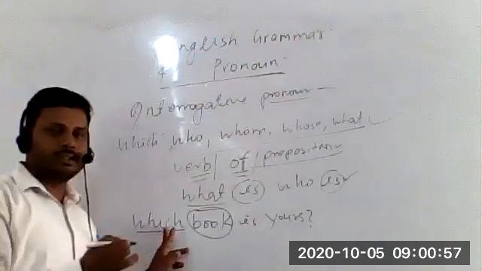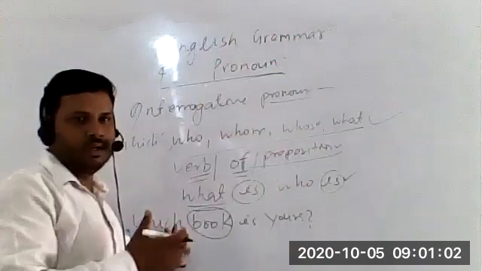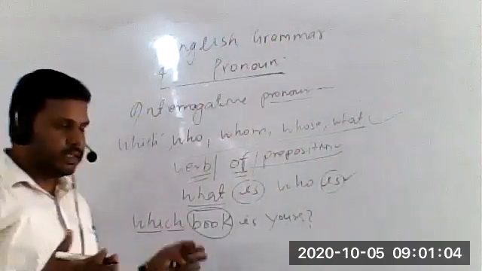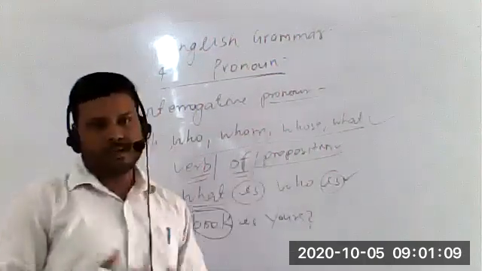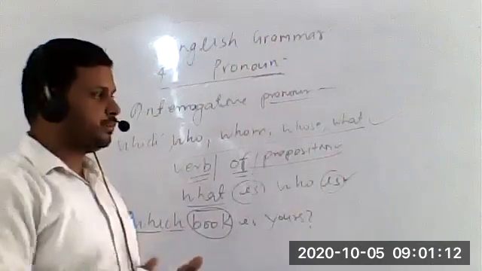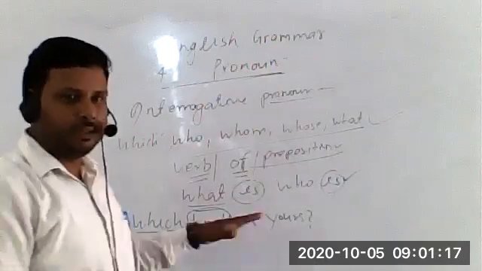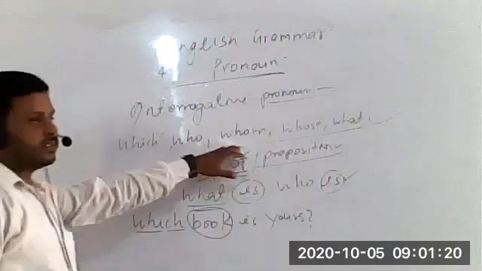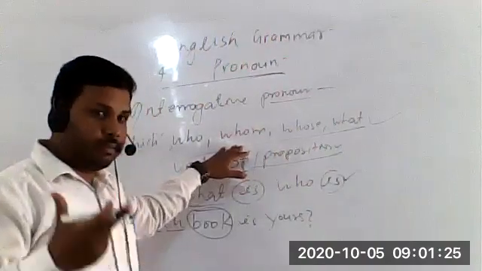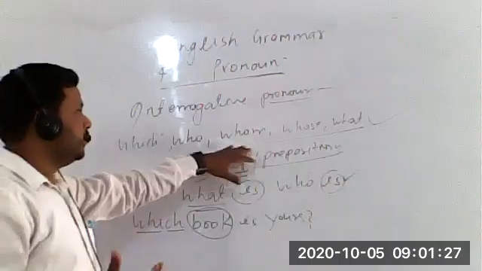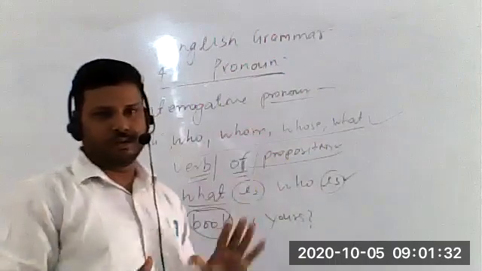The same rule applies which applied in the previous pronoun, that was demonstrative pronoun. जो demonstrative pronoun का rule था, if this, that, these and those के बाद verb आता है, then they are demonstrative pronoun, and if these are followed by noun, then they are demonstrative adjective. Similarly, उसी की तरह बिल्कुल, अगर इन words के बाद noun word आ जाएगा, these become interrogative adjective. But if these are followed by verb or preposition, these are the interrogative pronoun. I think it should be clear.